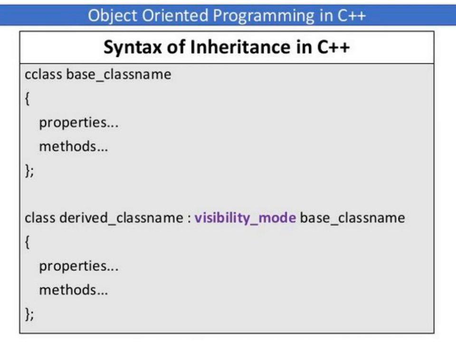Then you specify the visibility mode. Visibility mode can be private, public or protected. And then you specify the base class name. Okay, and then in the subclass or in the derived class, define the required properties and methods. So here this subclass is derived from one single base class. Okay, so there is only one base class and one derived class, so this is called single inheritance.